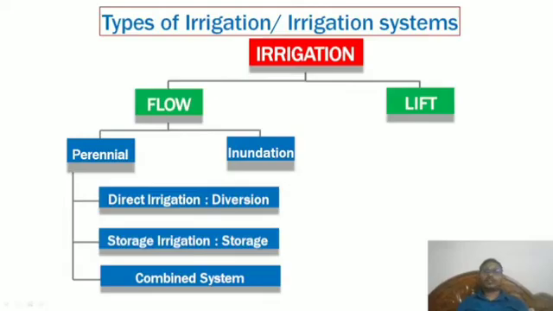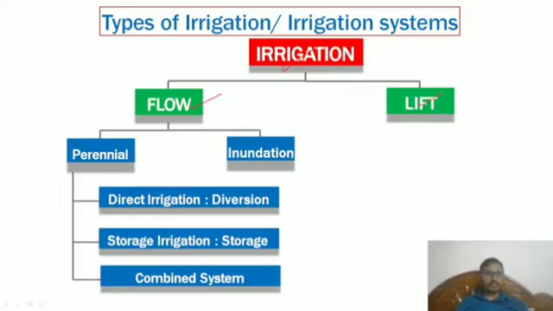Up to now we discussed what irrigation is. Now types of irrigation or irrigation systems; actually, many types of irrigation are there. What are the things we will see? Irrigation means flow and lift, only two things: flow irrigation and lift irrigation.